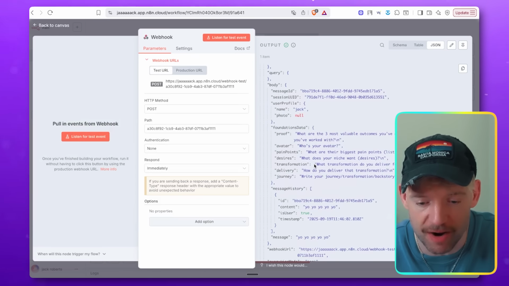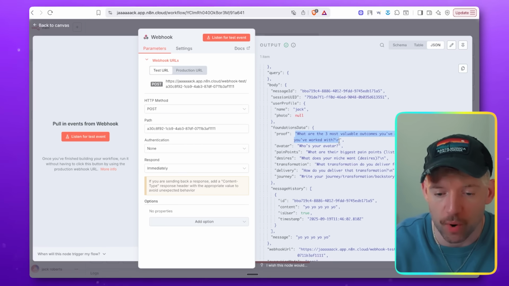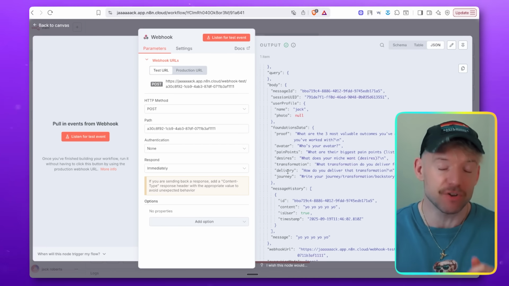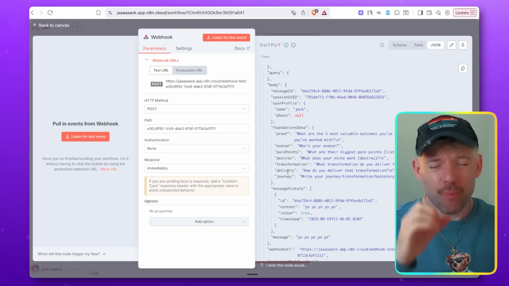So the question is, has it sent through everything? And guys, look at this, proof. What are your three things? Avatar, pain points, designs. It has literally pulled through every single piece of information, which is crazy.